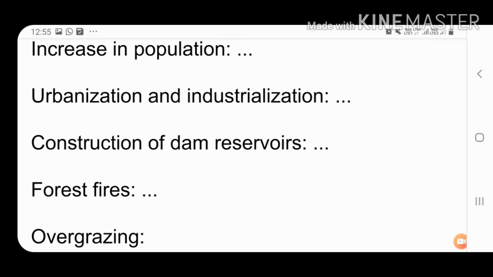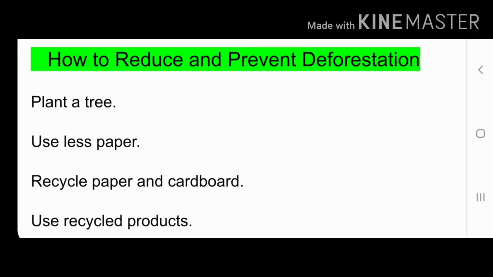Sometimes because of forest fire, several forests are destroyed. Our next topic is overgrazing. When animals graze the land, the small trees present on the land are also cleared by the animals because of overgrazing.